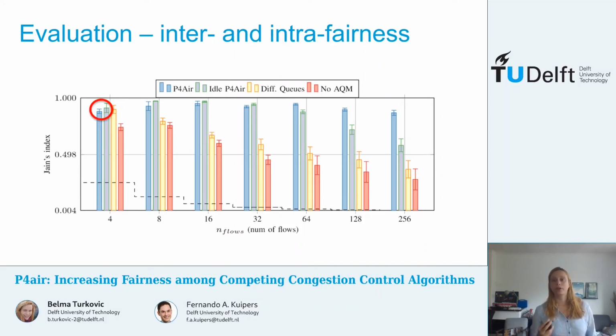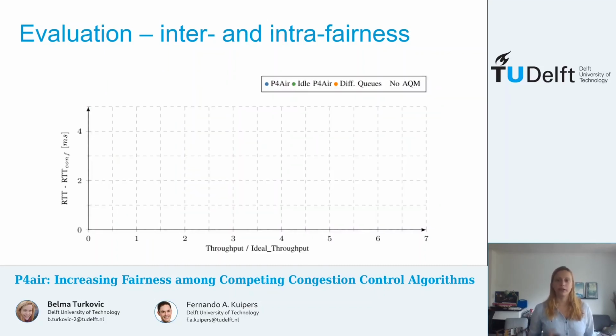If we compare P4air to idle P4air, we can see that if the number of flows present at the bottleneck is small, the third module apply actions is not actually needed, as the number of flows competing inside the same queue is very small, sometimes equal to 1, and can even decrease the performance. Finally, we are going to zoom in to one of these measurements, a measurement that had all 4 groups present.